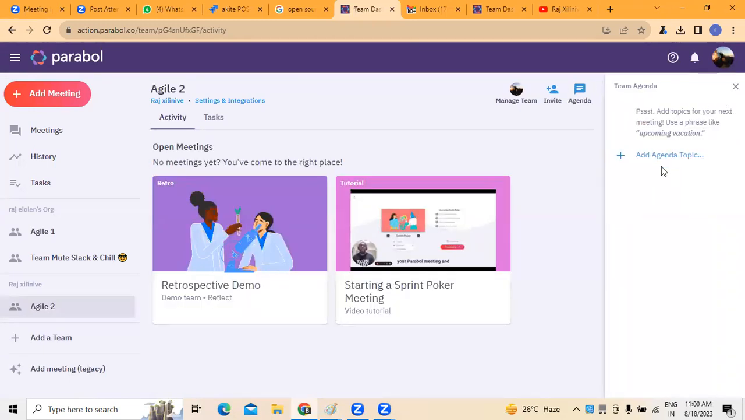Now here in agenda, we have to create an agenda topic. For example, I can write down end user requirement. This is generally an agenda point which I have taken. So that is one thing which we have done. Now, whoever the members are, you can see there is a team which was added here. You can see Agile 2 was added.